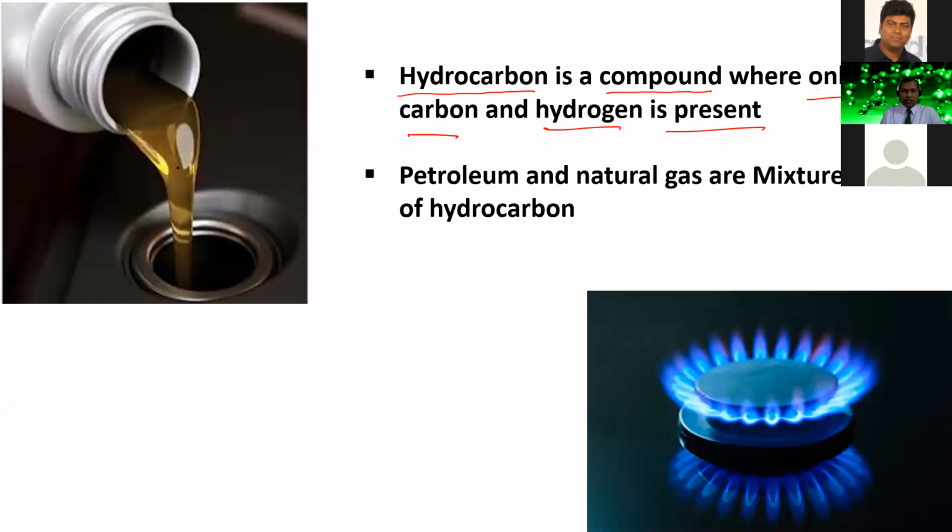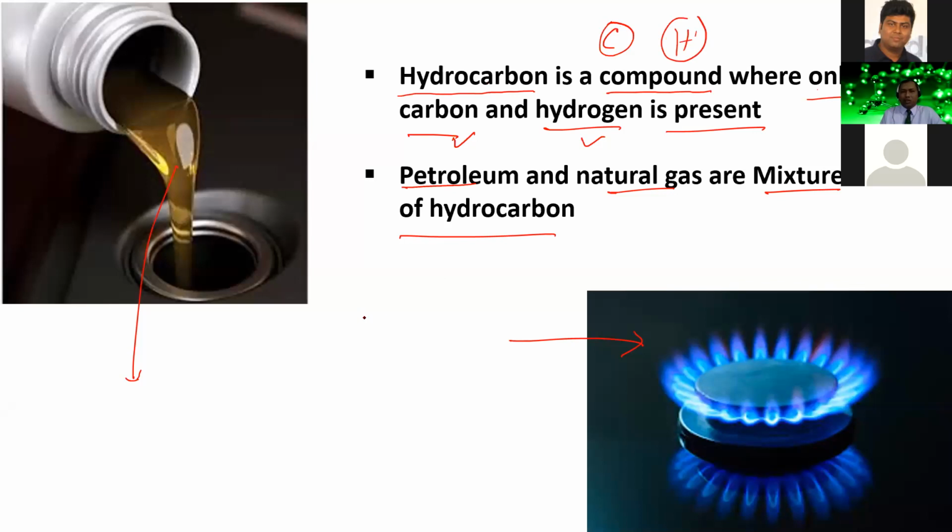And you see, this one is the example of petroleum, and this one is the example of natural gas. And dear students, petroleum and natural gas are nothing but a mixture of some hydrocarbons. So what is hydrocarbon, dear students? Hydrocarbon is nothing but a compound where only carbon and hydrogen, these two elements, will be present.